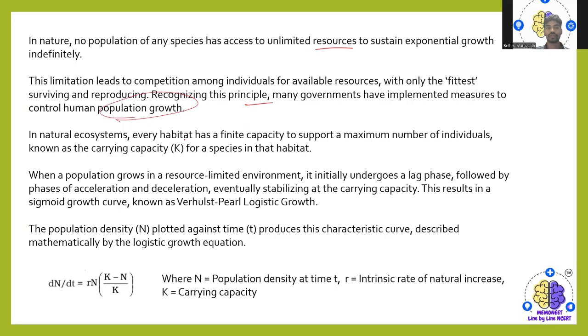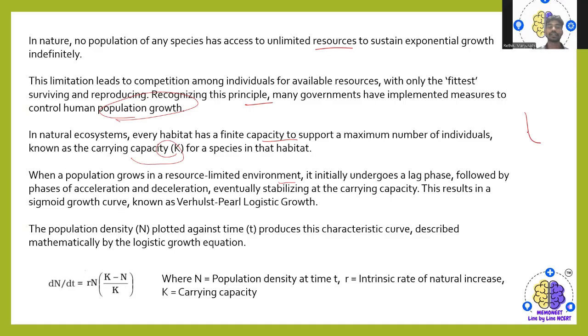So a natural ecosystem, or habitat, has a finite capacity to support a maximum number of individuals, known as carrying capacity, denoted by K for a species in that habitat. In population growth in a resource-limited environment, it initially undergoes a lag phase, followed by a phase of acceleration and then deceleration, eventually stabilizing at the carrying capacity.